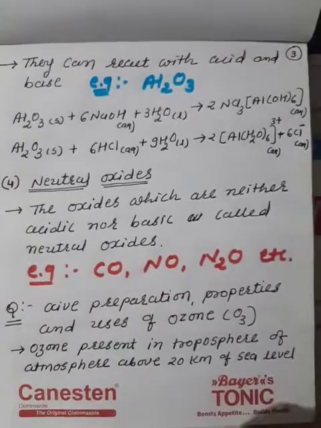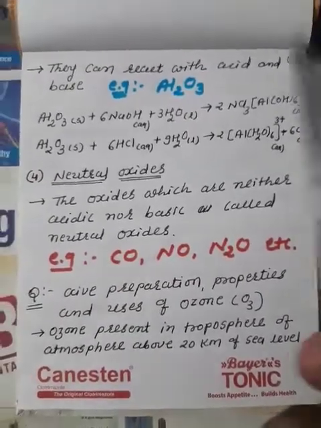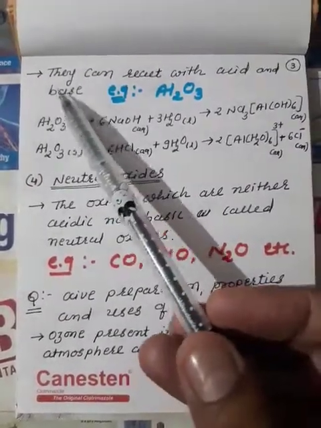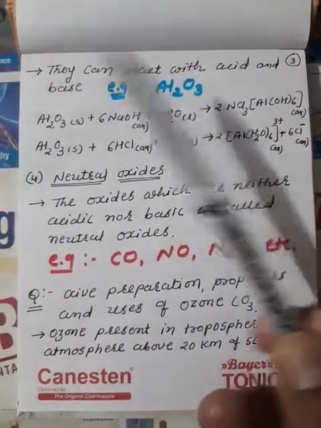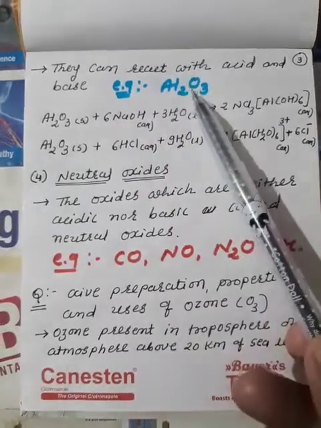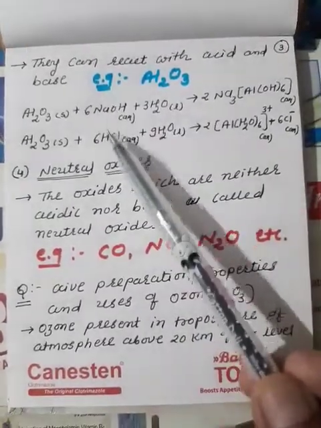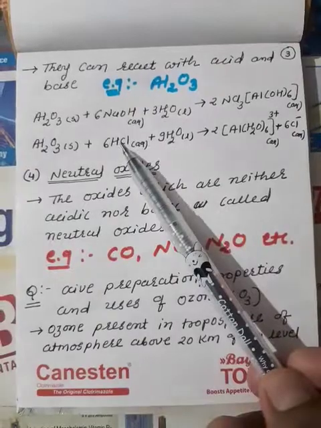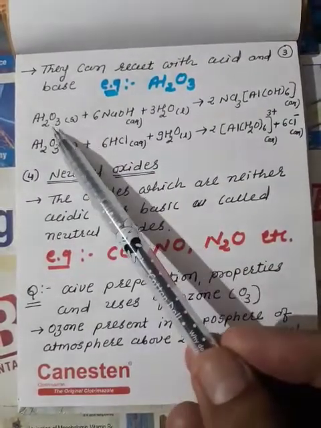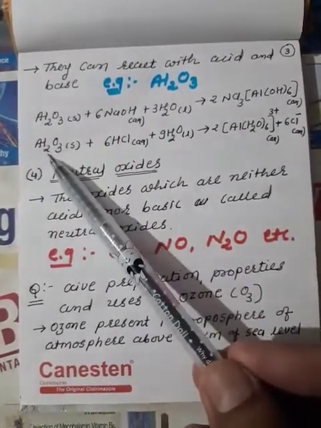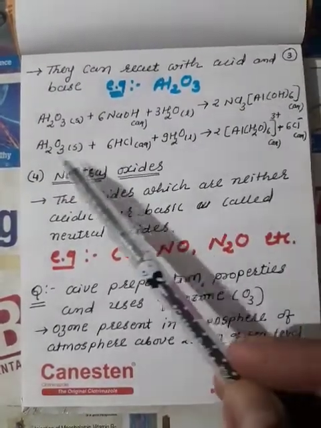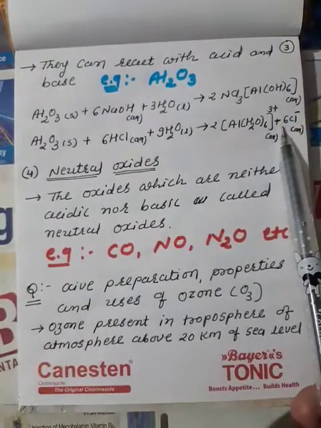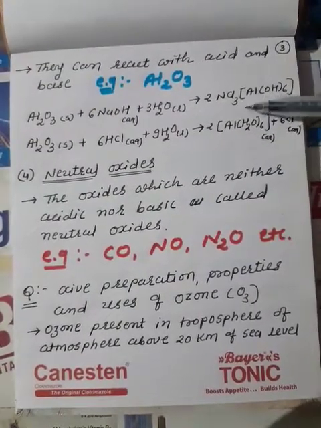See here, they can react with an acid as well as with a base. When the oxide reacts with an acid, the oxide acts as a base, and when it reacts with a base, it acts as an acid. Two reactions are given, and both are asked in the exam. Sometimes you are asked to prove that aluminium oxide is an amphoteric oxide in 2 marks. You are asked this one reaction for 1 mark and the second reaction for 2 marks. Only two reactions you have to prepare.